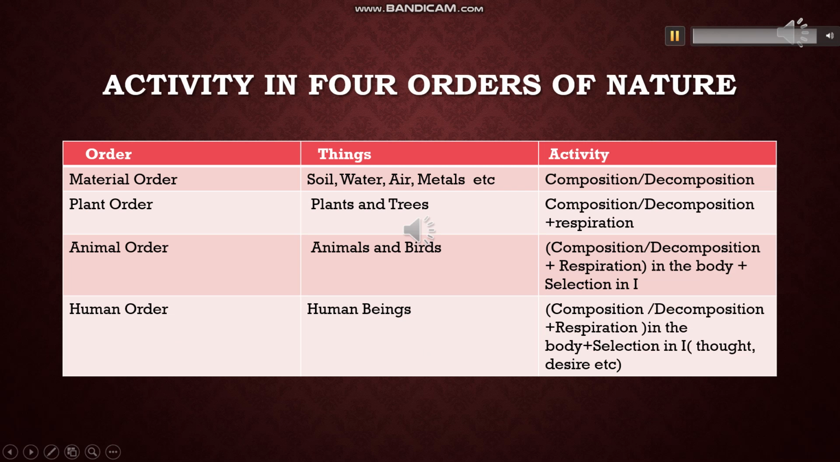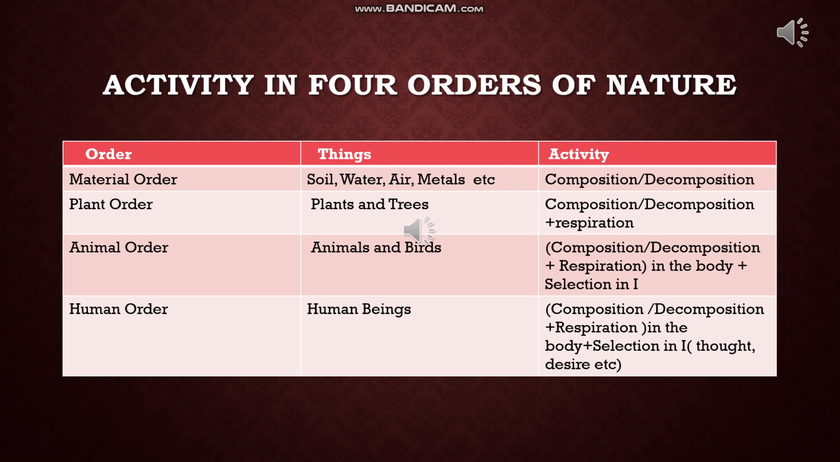It is about the activity in four orders of nature. First, we talk about the material order. The activity of the material order is composition as well as decomposition. You all know about the composition of air. You all know about the composition of water, and if they are decomposed, you know the different elements. So there is composition as well as decomposition in this order.